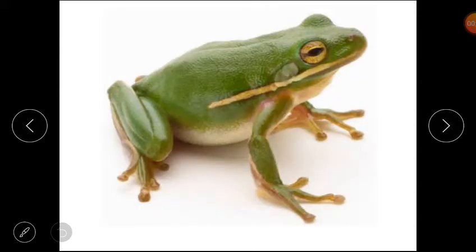Students, this is a picture of a frog. You may have even seen frogs hopping around and making loud croaking sounds. Have you ever wondered what frogs look like when they are young? Do you think they look like small frogs or are they different?